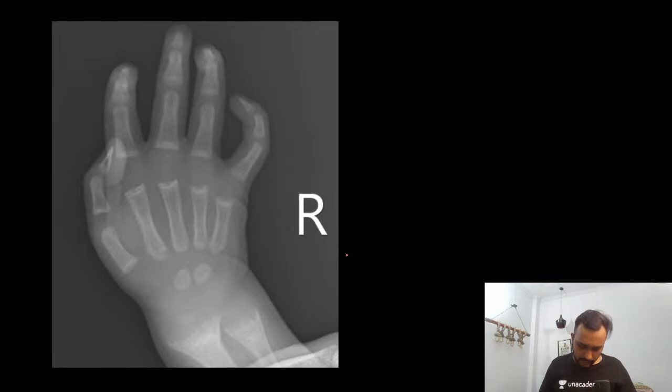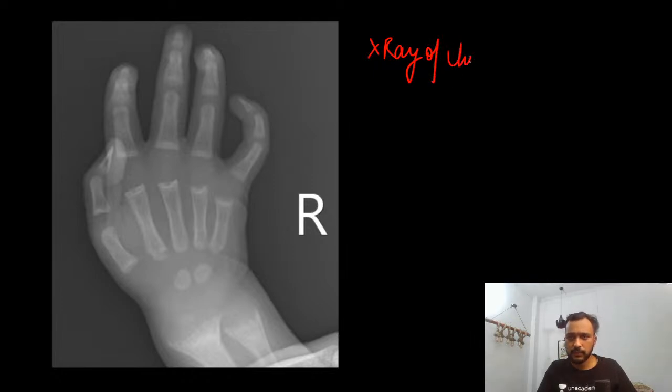So guys, beginning with the first X-ray. What are you able to see on this image? This is an X-ray of the hand. What are you able to see on this X-ray of the hand? Anyone, guys? Hi Arvind Gopal. What are we able to see on this X-ray of the hand?